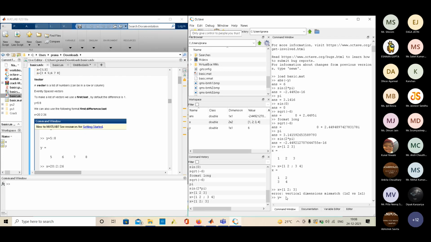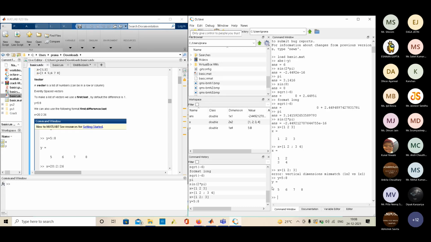If I write y equal to 5, then colon, then 8, it will assign y the values 5 to 8. All the values are in a single row: 5, 6, 7, 8. So continuous assignment is given to y from 5 to 8.